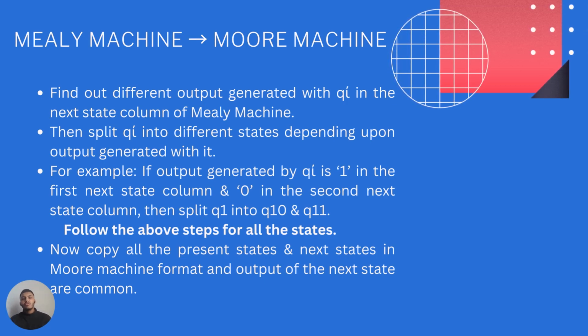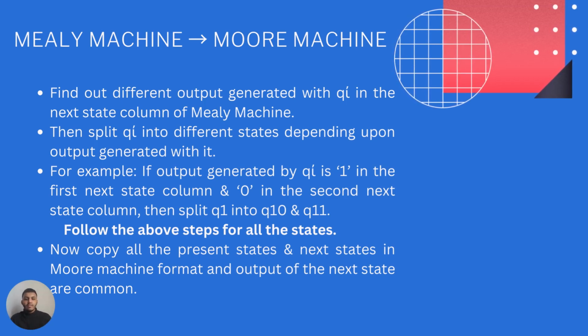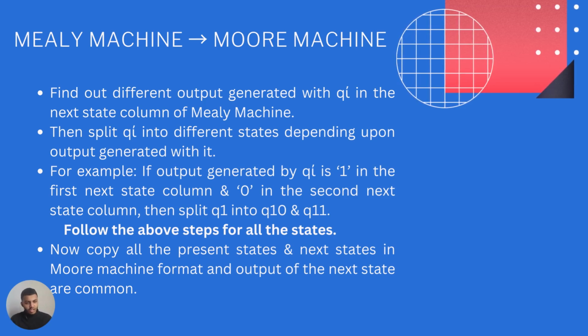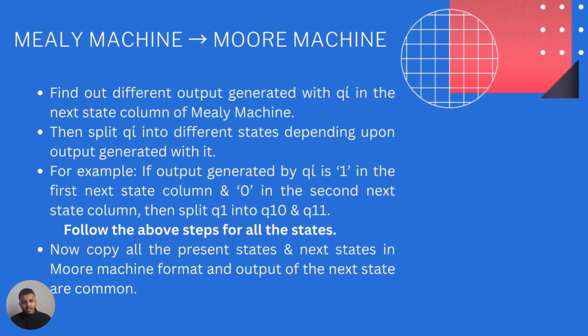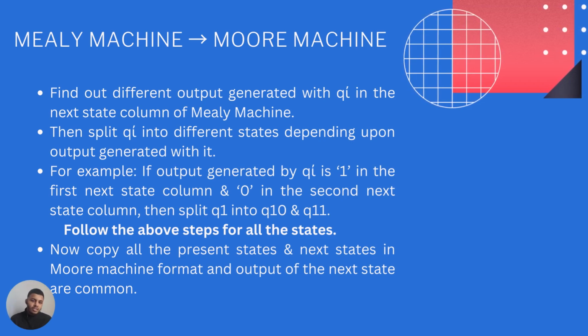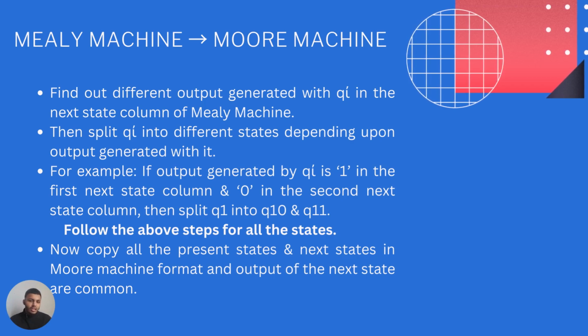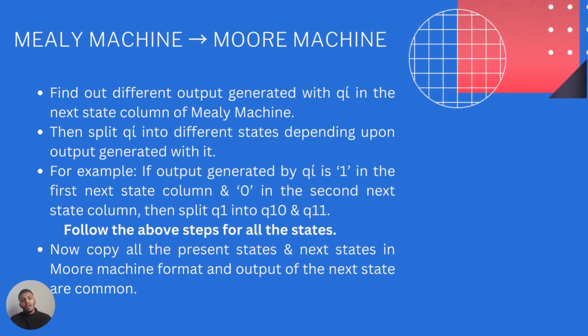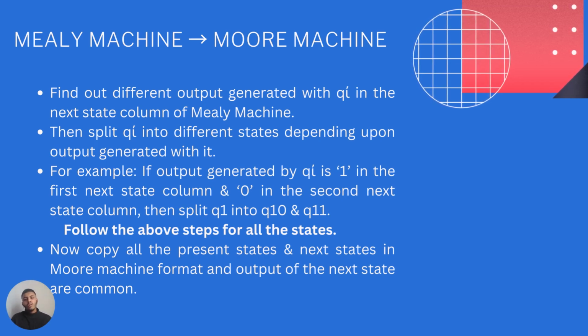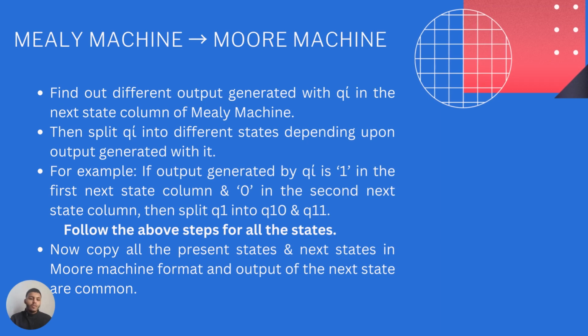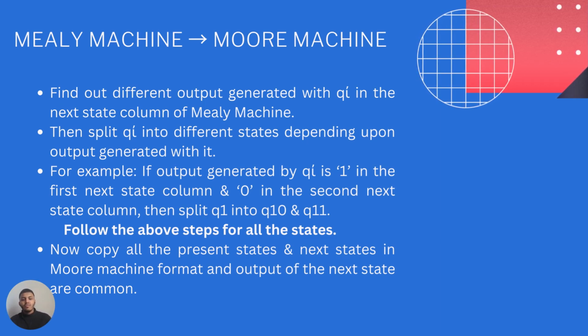In the conversion of a Mealy machine to a Moore machine, we find out the different outputs generated with Qi in the next state column of the Mealy machine. Then split it into different states depending upon the output generated with it. For example, if the output generated by Qi is 1 in the first state column and 0 in the next state column, then split Q1 into 2, Q1 0 and Q1 1. Follow the above steps for all states. Now copy the present state and next state in Moore machine format; the output and the next state are common.